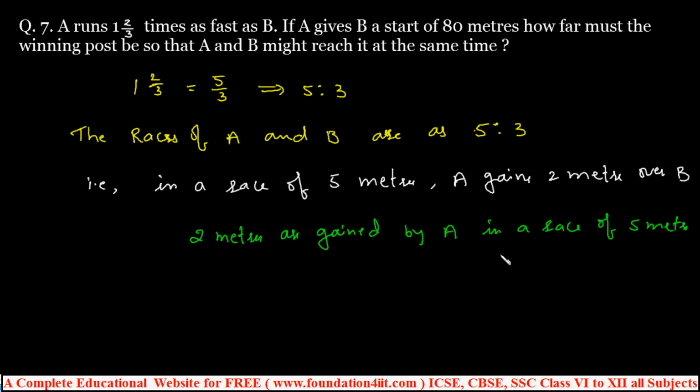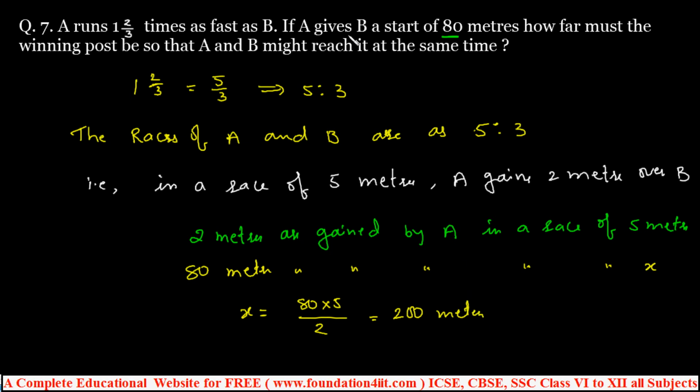Then 80 meters will be gained by A, because A gives B a start of 80 meters. So 80 meters are gained by A in a race of X meters. That is 80 into 5 by 2, cross multiplication. 80 into 5, 400 by 2 is 200 meters.